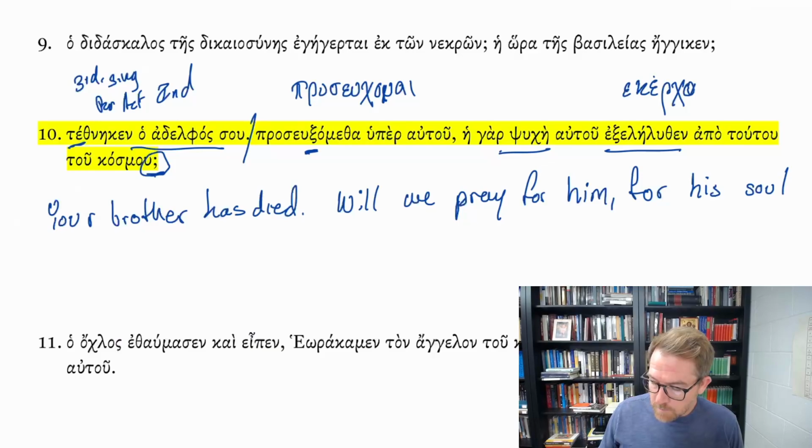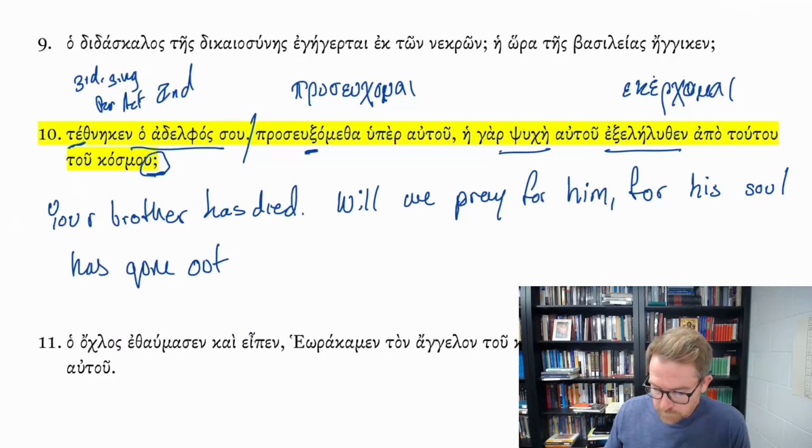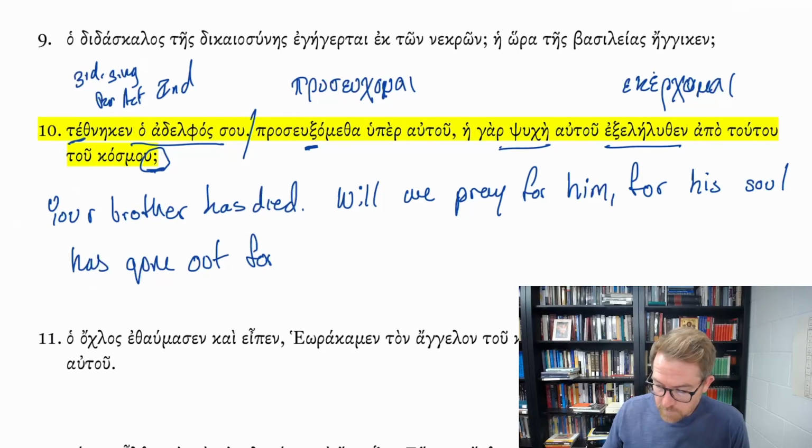erchomai. So this is one of those second perfects, those irregular perfects, ex erchomai, ex eleluthen, for his soul has gone out from this world.